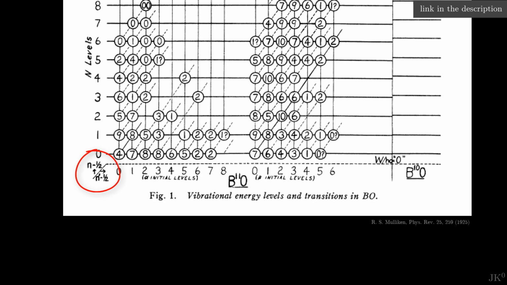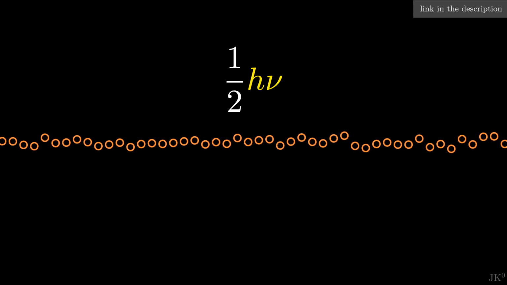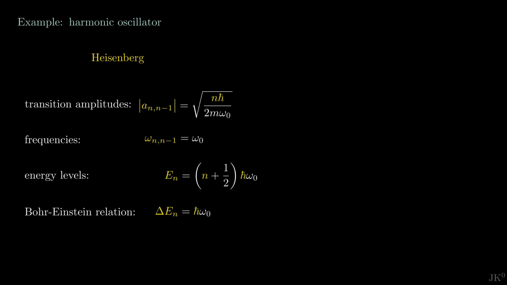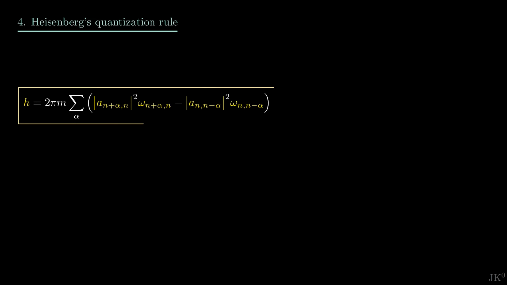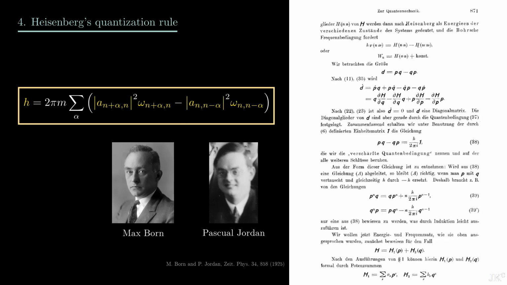The hope was that a systematic theory of quantum mechanics could explain the origin of this residual energy, and Heisenberg's quantum mechanics did exactly that. If you track the origin of the constant term in the energy, you will find it to arise from the new quantum condition. Born and Jordan transformed this new rule created by Heisenberg into one of the fundamental building blocks of quantum mechanics found today in textbooks, the so-called canonical quantum commutation relation, from which the famous Heisenberg's uncertainty principle can be derived. But this happens 2 years later.